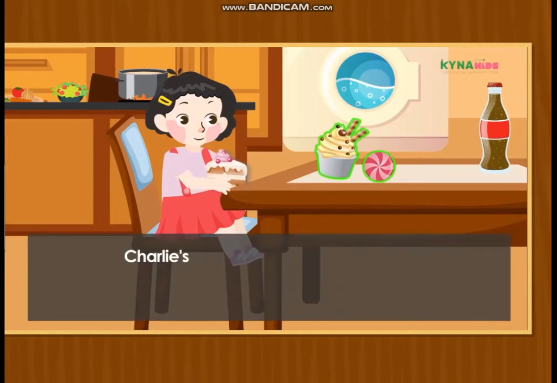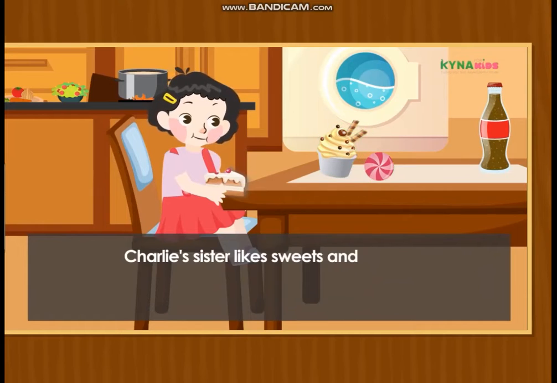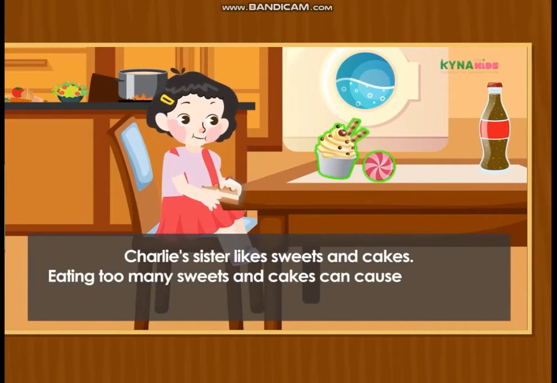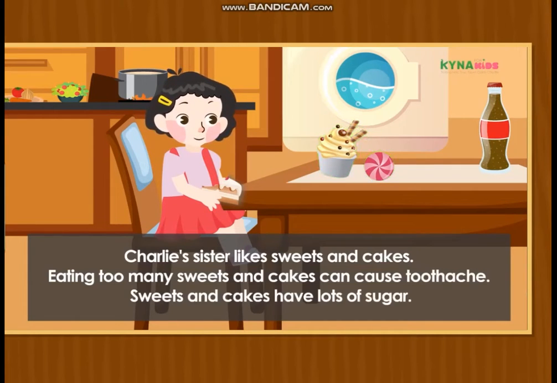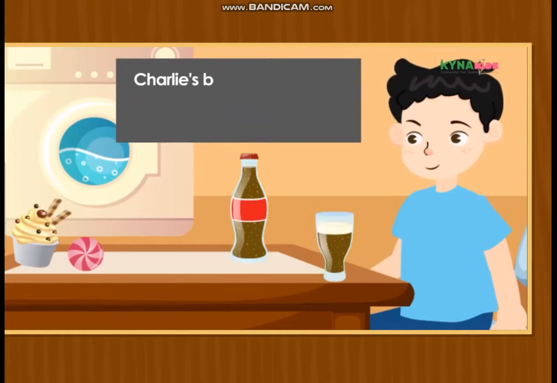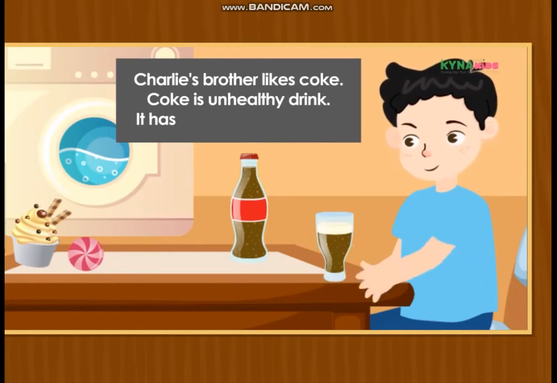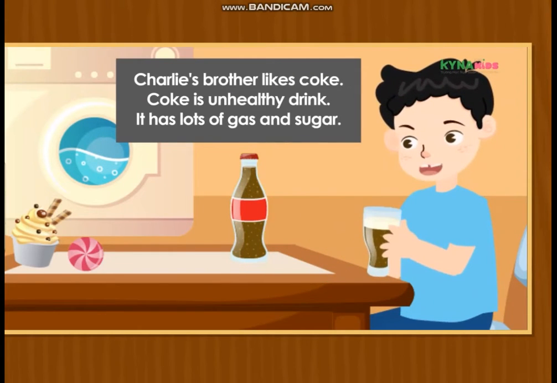Charlie's sister likes sweets and cakes. Eating too many sweets and cakes can cause toothache. Sweets and cakes have lots of sugar. Charlie's brother likes Coke. Coke is an unhealthy drink. It has lots of gas and sugar.